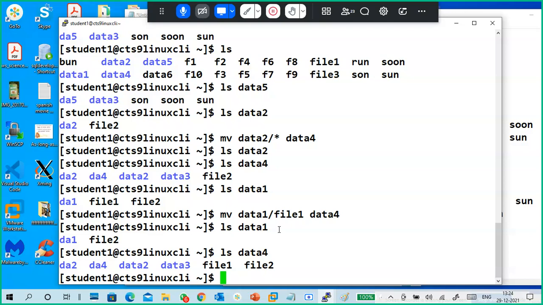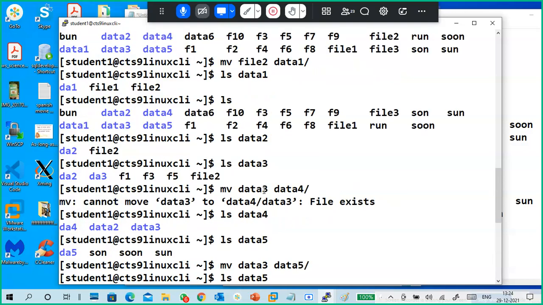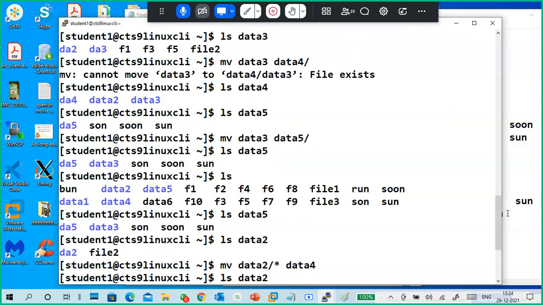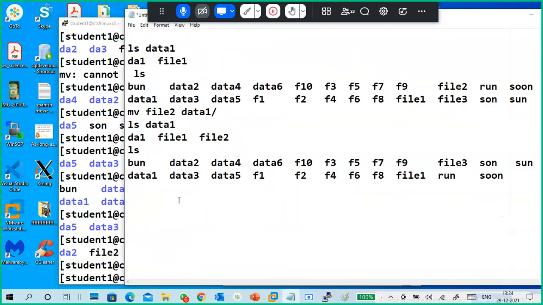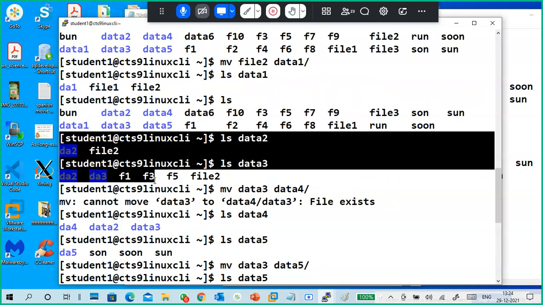Even for copy, we can do the same thing. And we can move entire directories also. Where we started, where we last, so we have to go: moving file 2 to data 2, data 1, ls. So where it is, like this, ls from here.